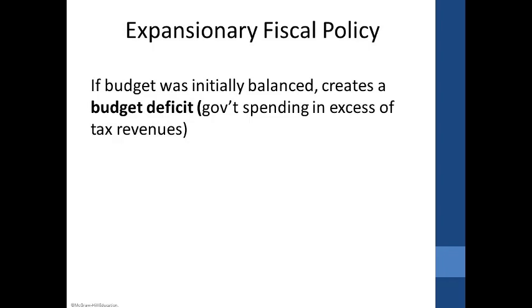They increase spending or they decrease their income by providing more money to taxpayers, and by doing that, it creates less money for them. When the government decreases taxes, taxes is the number one source of income for the government, so that's decreasing their income. They're increasing spending. Just think about your own personal checkbook. When you go on a spending spree and you decrease your income, you're going to be in the negative. So the result of expansionary fiscal policy is it creates a budget deficit.